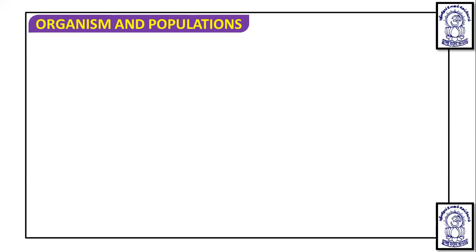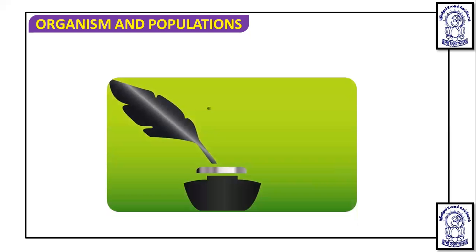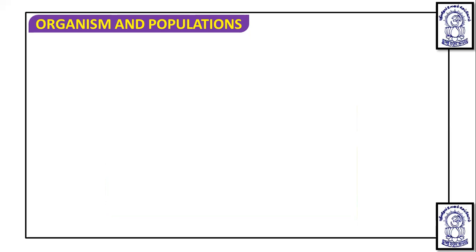So these are all the features of mutualism, protocooperation, commensalism, and amensalism, and that is all about these interactions.